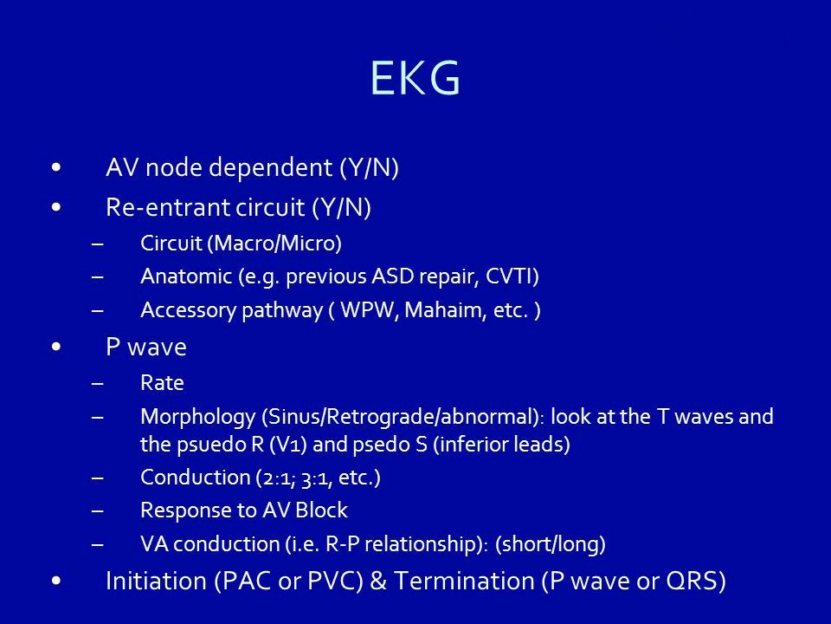P wave: rate, morphology, sinus, retrograde or abnormal. Look at the T waves, the pseudo R in V1, and the pseudo S in the inferior leads. Conduction: 2:1, 3:1, etc. Response to AV block. VA conduction, relationship, short or long. Initiation by PAC or PVC, and termination by P wave or QRS.